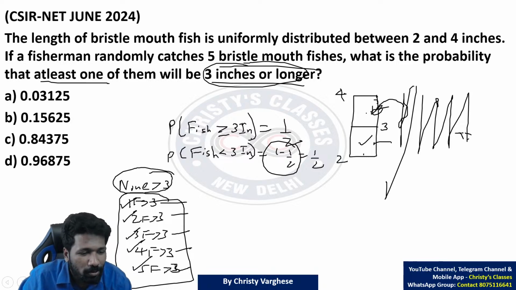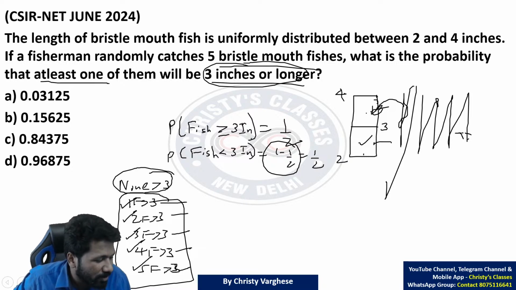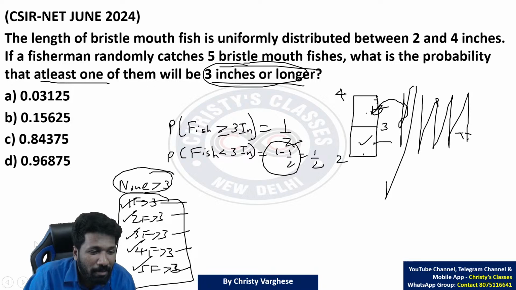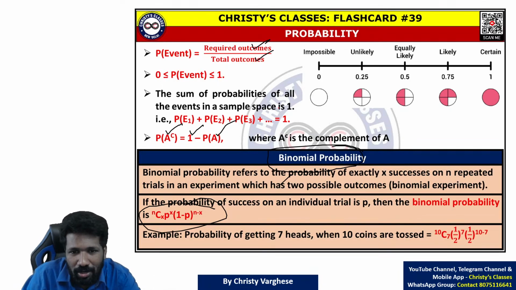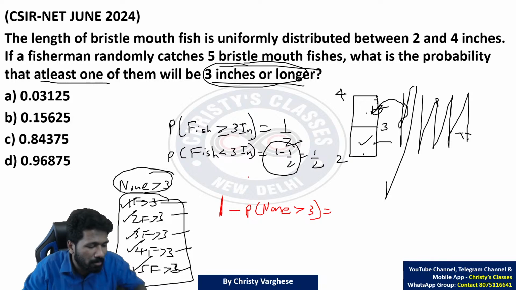In life also, if you want to know exactly what you need in your life, you have to remove what is not needed in your life. I'm telling some philosophy. By that philosophy, you can understand this concept. From the total probability 1, because you should know that total probability of all sample spaces, all elements in sample space together will be 1. So 1 से none greater than 3 वाला probability कम किया तो बाकी का probability मिलेगा.